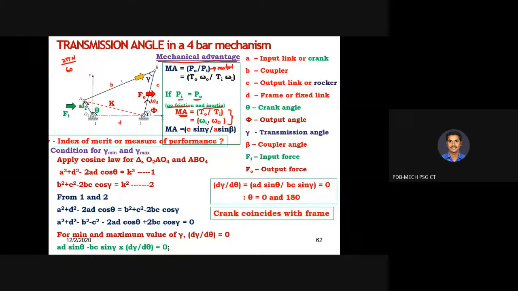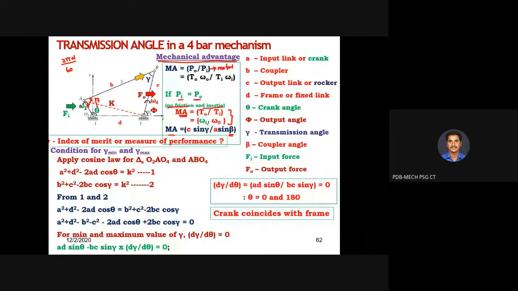There is another formula: mechanical advantage is also equivalent to C sin gamma divided by A sin beta, where C and A are your link lengths. C is your output link, that is the rocker, and A is your crank. Gamma is your transmission angle, and what is beta? Coupler angle. Yes, coupler angle is nothing but the angle between your coupler and crank. So this particular angle is your beta.